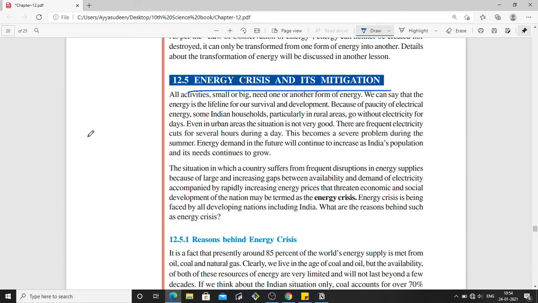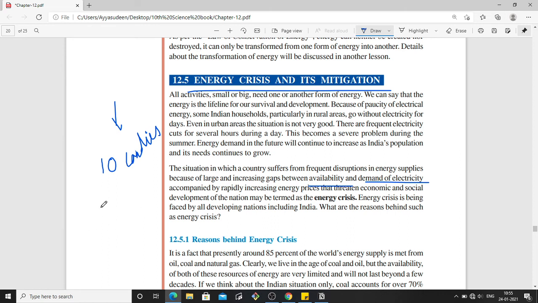So what is energy crisis? In a country, there are frequent disruptions in electricity. How does this happen? Because of the gaps between the availability and the demand of electricity. For example, I'm giving you an example. Let's say that you have 10 children. I mean 10 candies, you have 10 candies, and you have to give one candy to one child or one person.